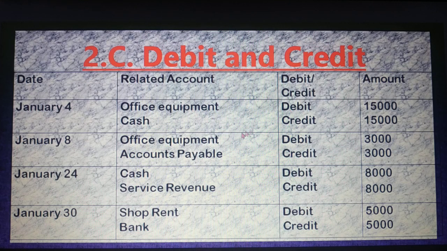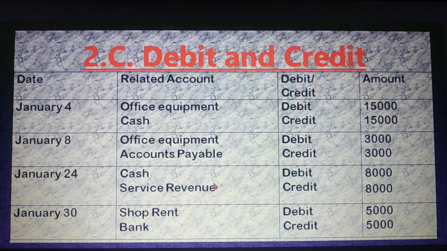But earlier it was cash credit because I paid the money in cash, but this time I buy on credit. That means to whom I bought, I have to pay later on. That's why it is my liability, and the formula says if liability increases it is credit, and if liability decreases it is debit. So here liability increases, so it is credit.